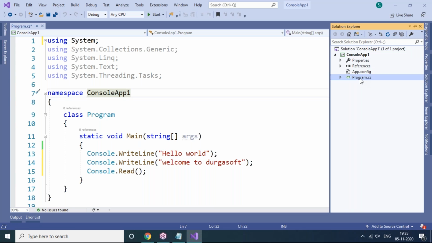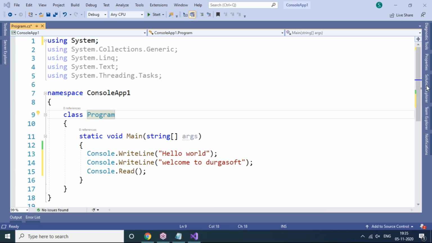Right now, by default, one class came, like Program.cs. As I said, you can create any number of classes in one application. Suppose in my case I want to create a new class, which means I want to write one more program in my application. How do we write one more program, that is, how do we add a class? There are a few ways, and any way you can add your class is no problem. I'm going to show you different ways to add the class here.